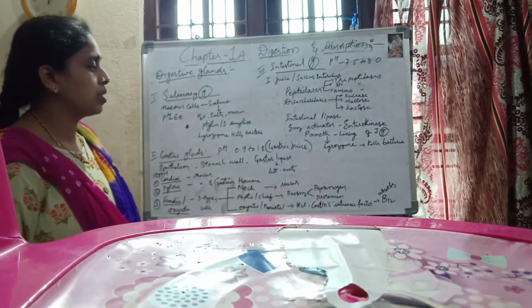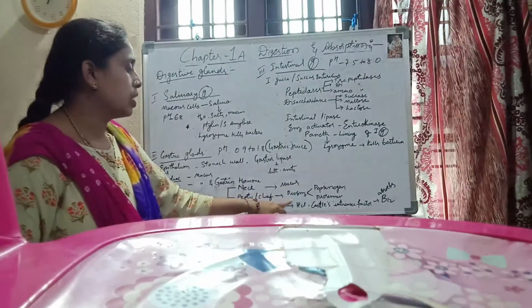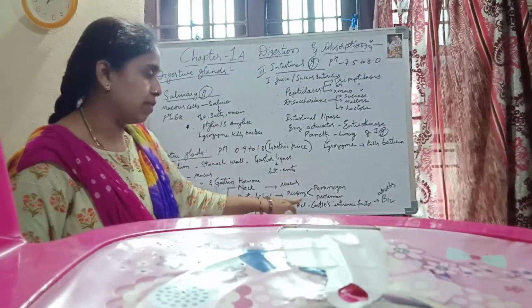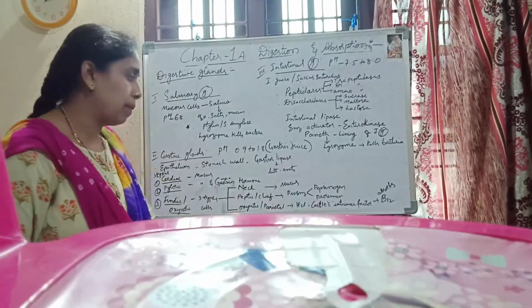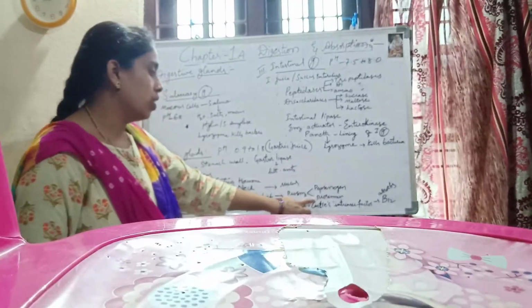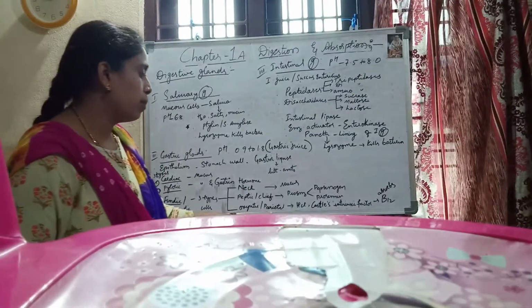Okay, and here peptic cells, the chief cells, are producing proenzymes. Two types of proenzymes are produced by peptic cells. Those proenzymes are pepsinogen and prorenin. Pepsinogen and prorenin.